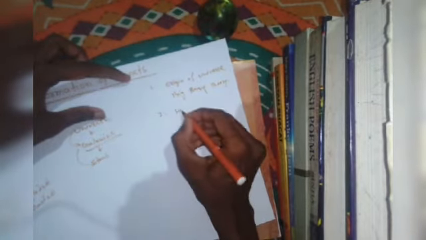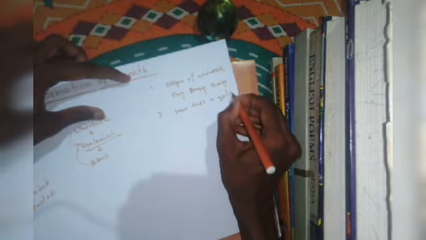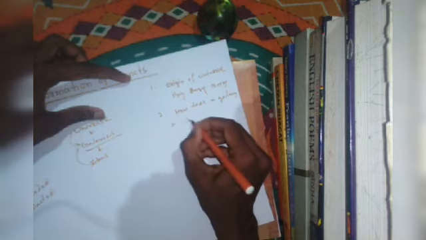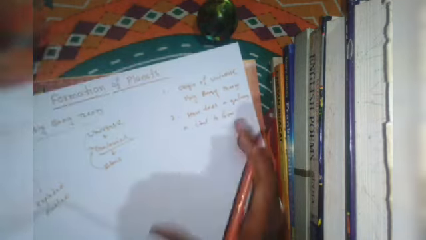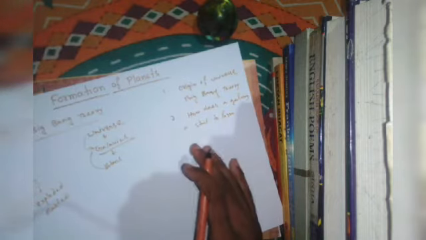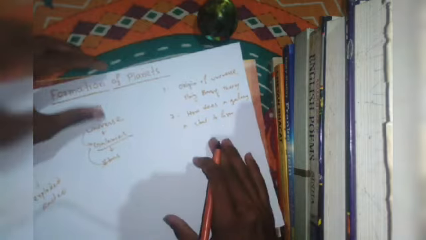Now the second thing we have to know is how does a galaxy start to form. We have already discussed about that. Those who have not checked the video, you can easily access those videos. The link is in the description box.